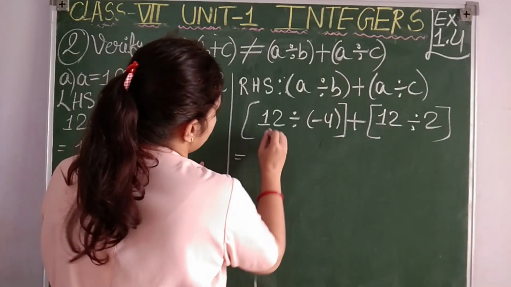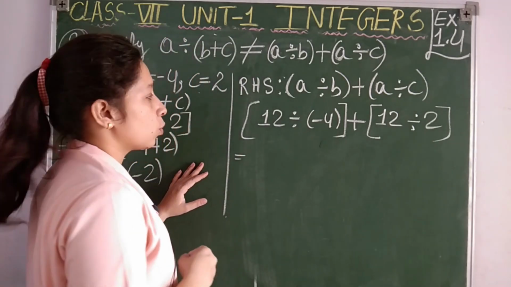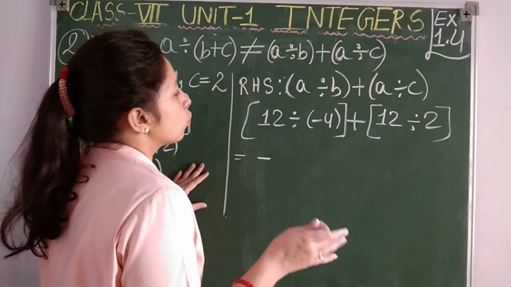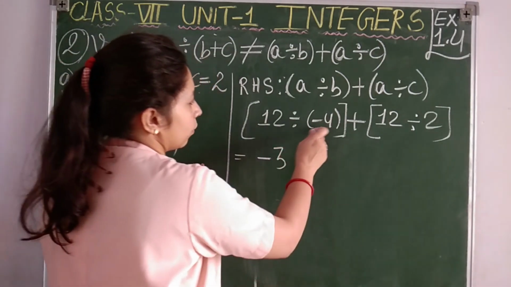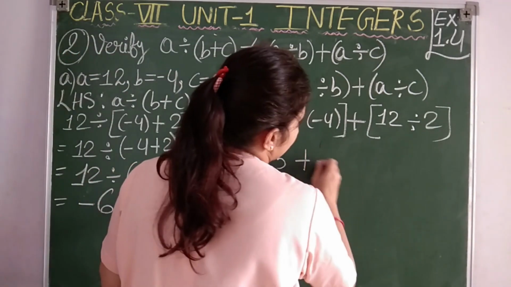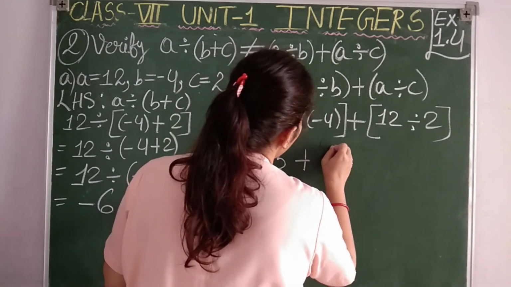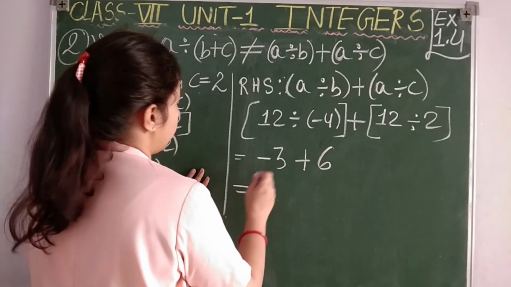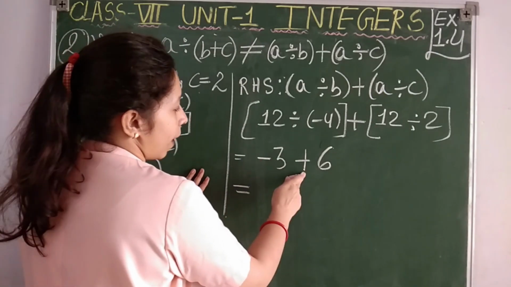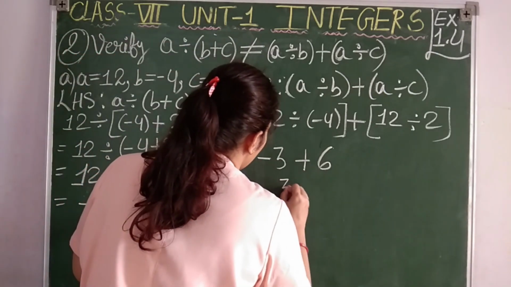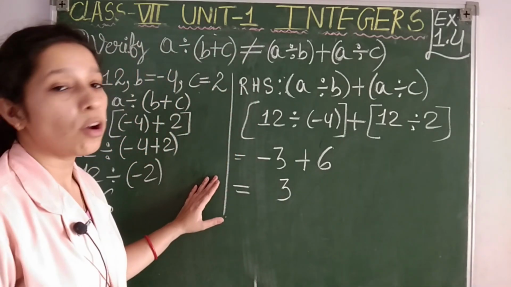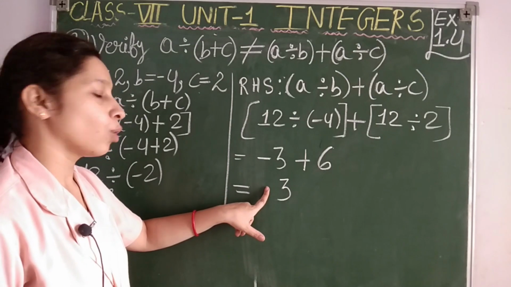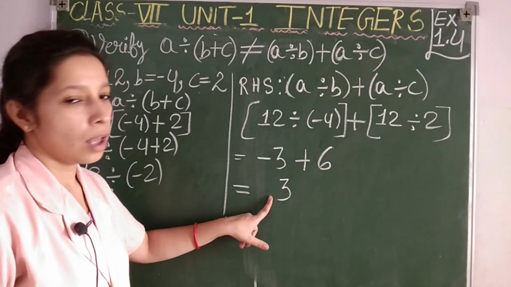Now see, 12 divided by minus 4, how much, students? Positive integer divided by negative integer, result will be negative. So 12 divided by 4 we will get 3, 4 threes are 12. Then plus, here 12 divided by 2 we will get 6, 2 sixes are 12. Now see, minus 3 plus 6. Minus 3 and 6, we will get 3. Positive 3 or negative 3? Here 6 is the greater number with positive sign. So our answer will also be a positive integer.